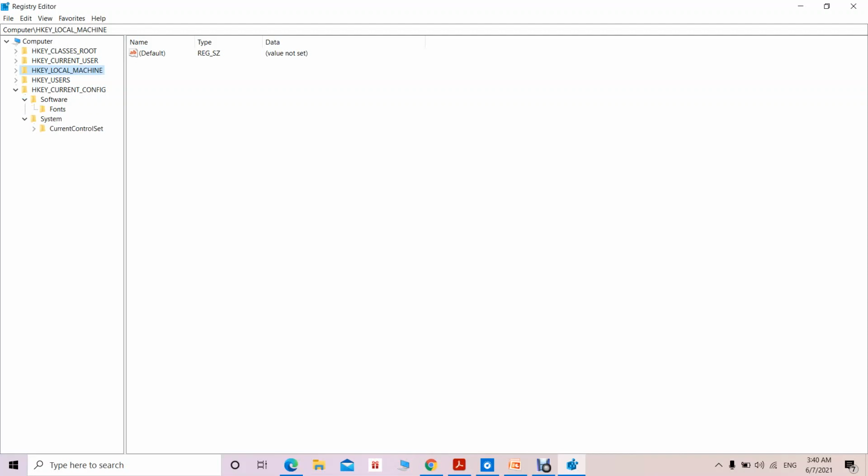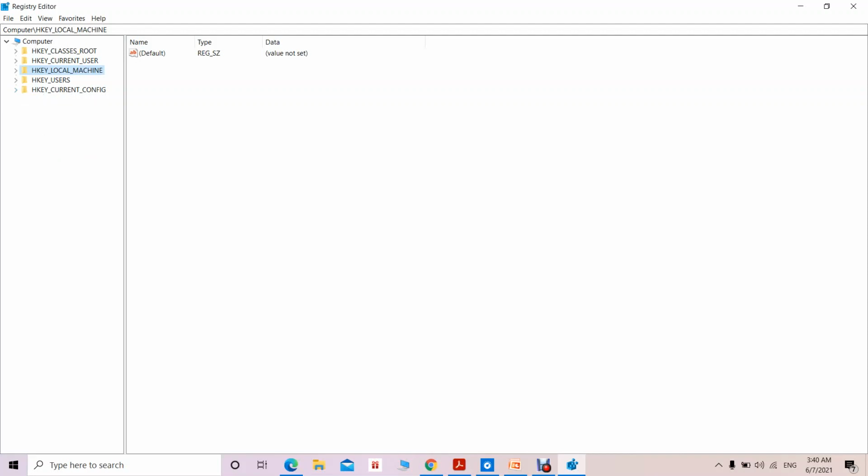Like here, what is the current control set that is being used, so what is the best configuration being used for the operating system? That is maintained in the current control set, and that is specified in the HKEY_CURRENT_CONFIG. What is the current configuration of your system? That is specified here.